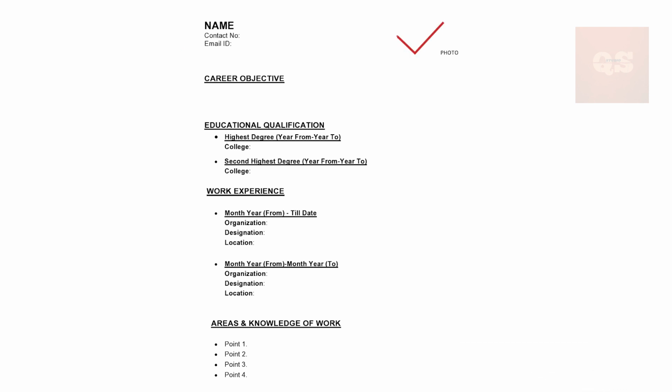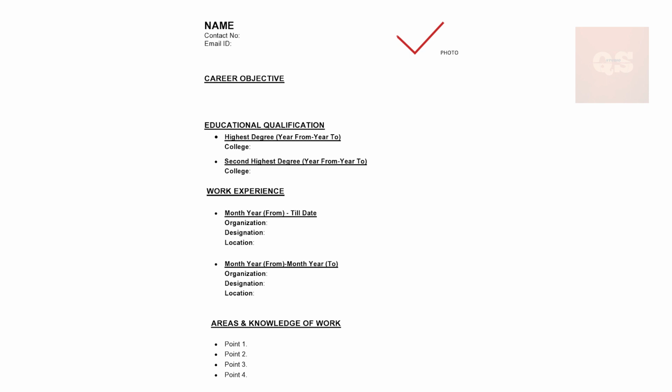Next is a photo. Depending on the country where you're applying, a photograph might or might not be needed. For example, in the Middle East, a photo is mandatory. Without it, mostly your CV will get rejected. In India, it depends. A photo is better, but if it is not there, it is also okay. In the UK, mostly photos are not required. So depending on which country you're applying for, a photo can be included or not included.